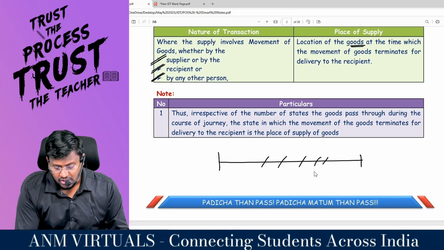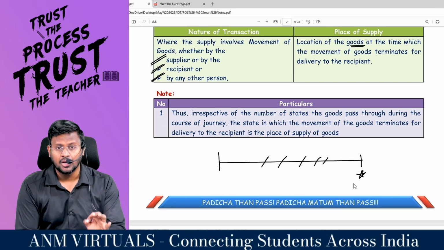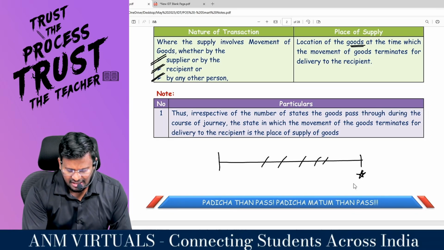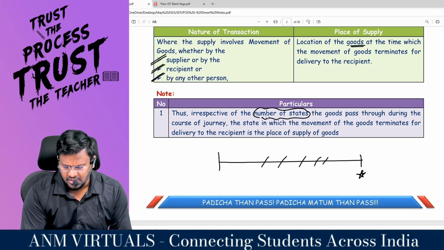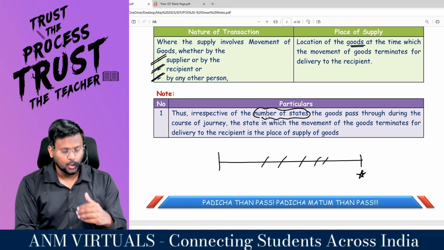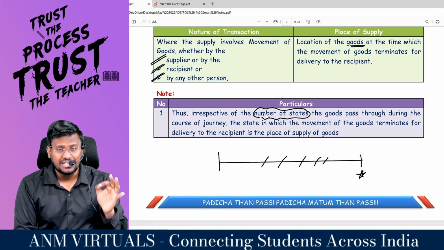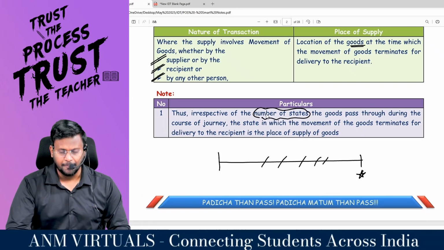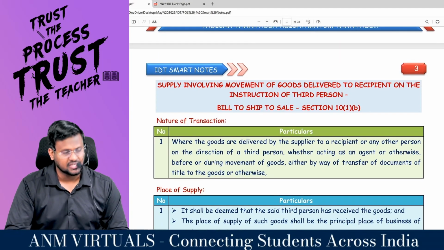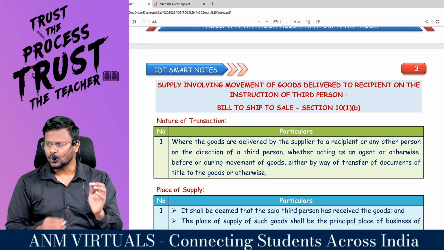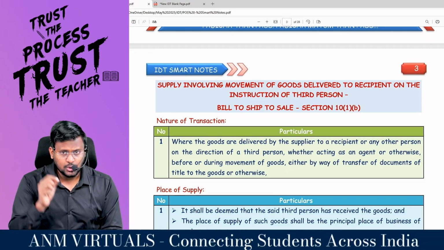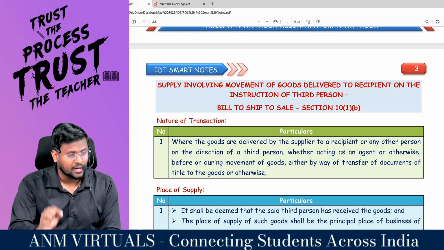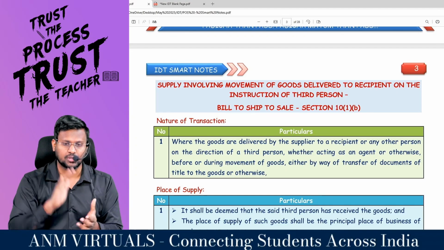Where the movement stops for consumption matters, because GST is a consumption based tax. Thus, irrespective of the number of states the goods pass through during the course of the journey, the state in which the movement of goods terminates for delivery to the recipient is the place of supply of goods. Comfortable, sir? That's it with regard to section 10 subsection 1 clause A. So that section we have to apply in a situation where the supply involves movement of goods.